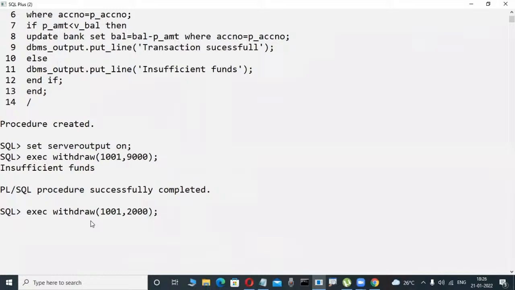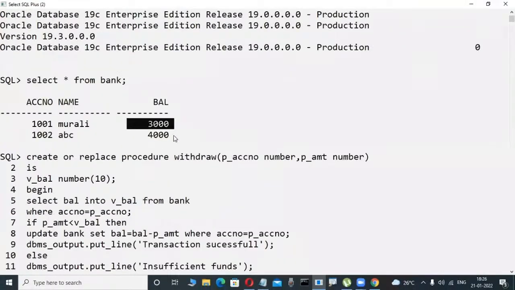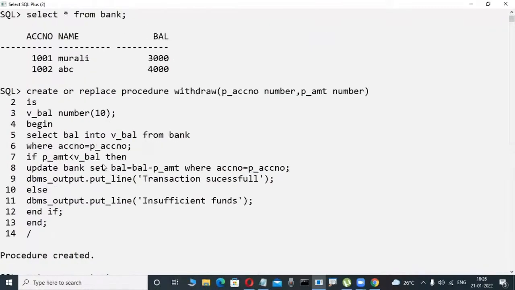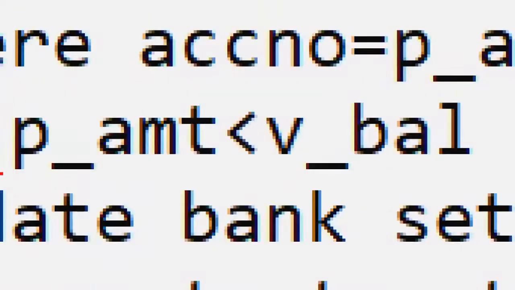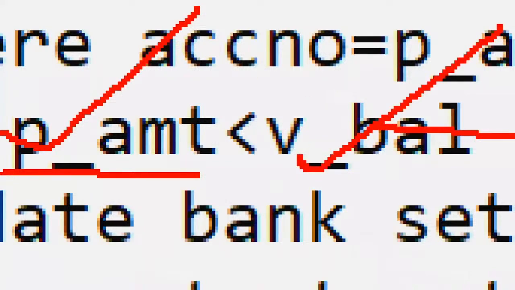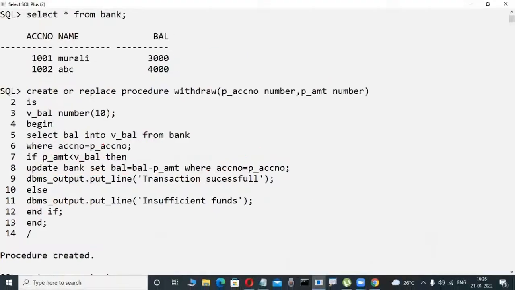Possible? Possible. Why? Because my balance is 3,000, but I try to withdraw only 2,000. So whenever your passed amount, 2,000, is less than the available balance, in this case 3,000, I am updating the bank table. Bank updating means modifying that. Just transaction is successful.